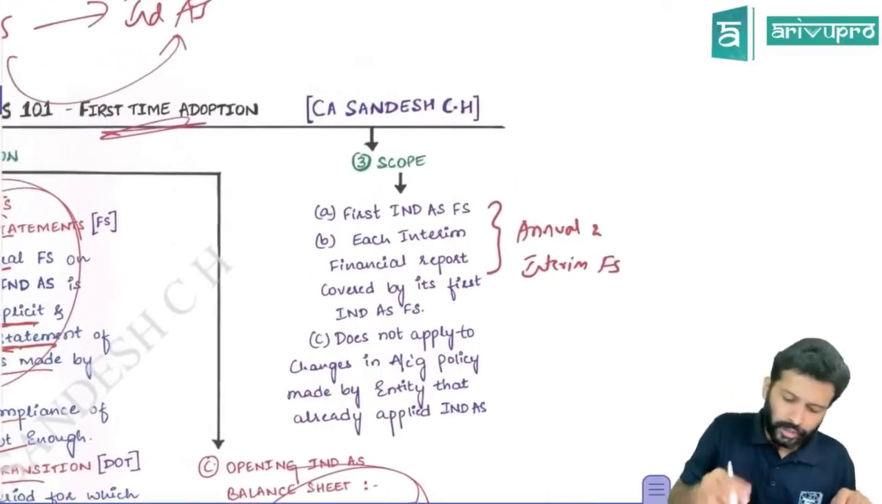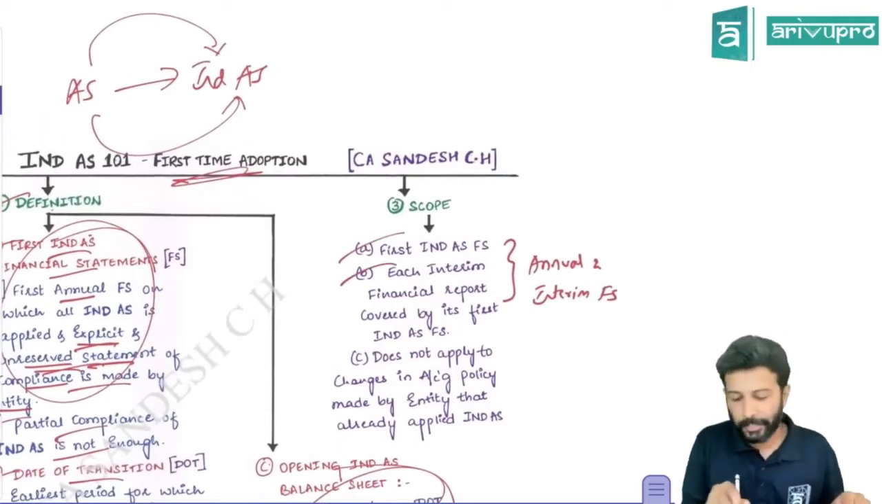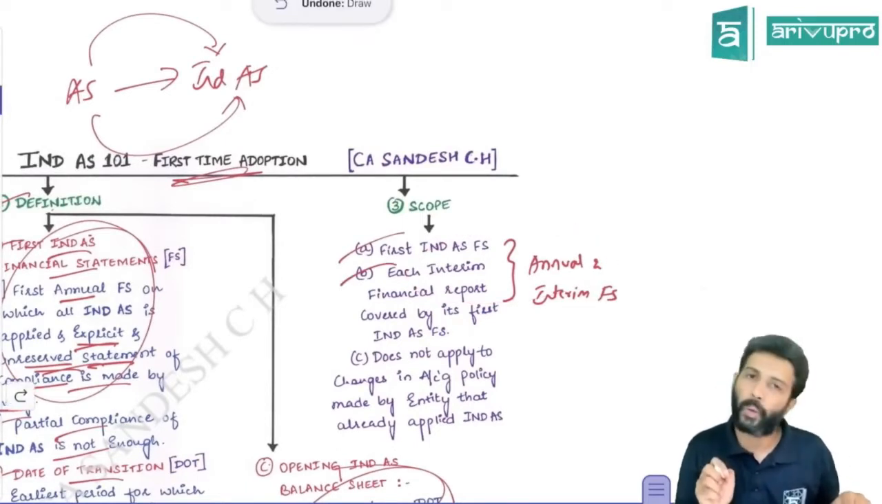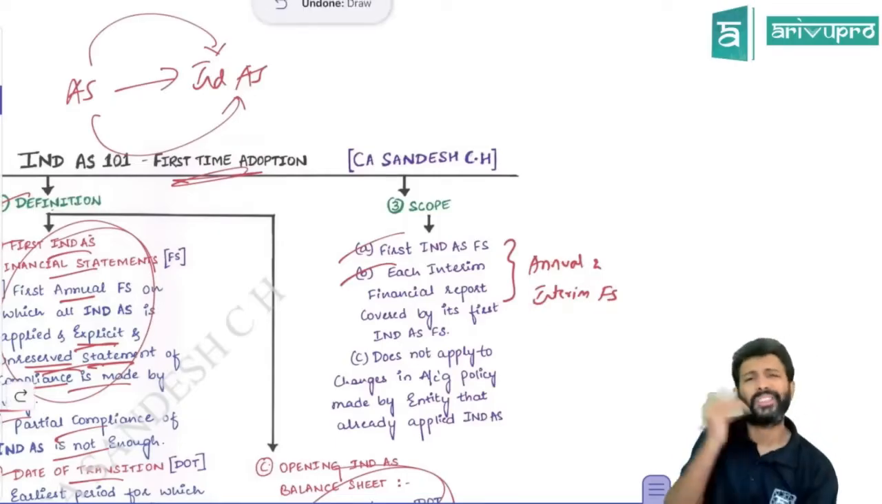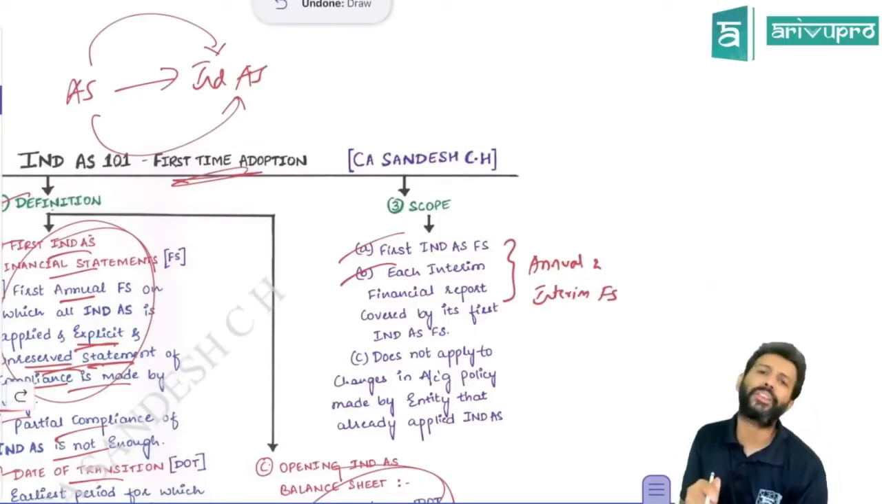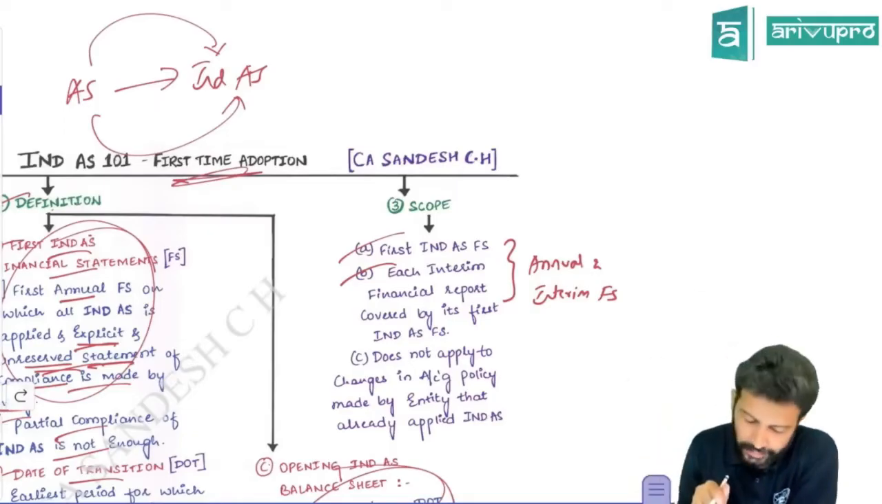Another point is about this particular standard, IND AS 101. It applies to annual financial statements as well as interim financial statements. Interim financial statements are those prepared for less than 12 months, which we'll also cover later in IND AS 34.